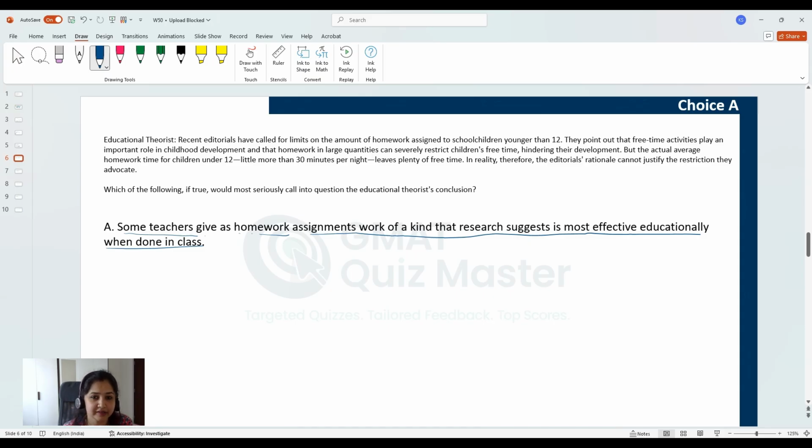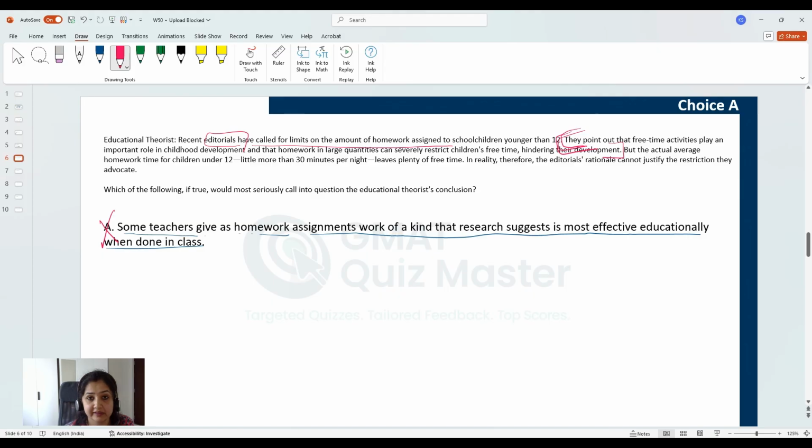However, does this choice talk about the reasoning used by editorials to arrive at their demand of limiting the homework? No. And that is where understanding the conclusion and what the correct answer choice should convey is very important. So this choice does not talk about the rationale, how this rationale can justify the demand for limiting the amount of homework. It tells you that there may be some issues with some of the homework assignments. However, it does not address why this rationale works for the limit that these editorials have been advocating for. And that is why this choice is incorrect.